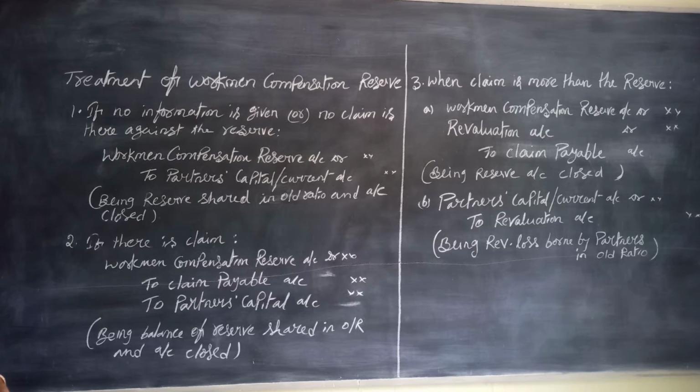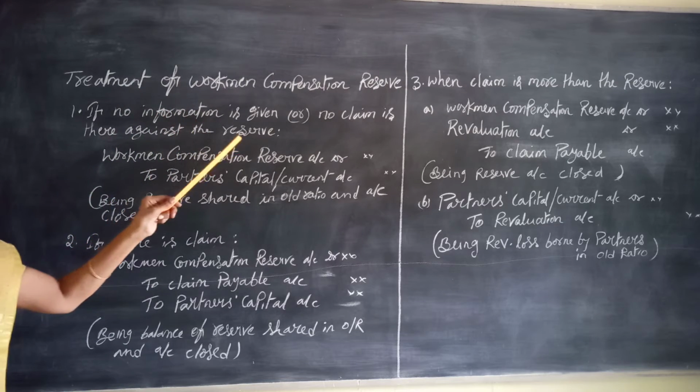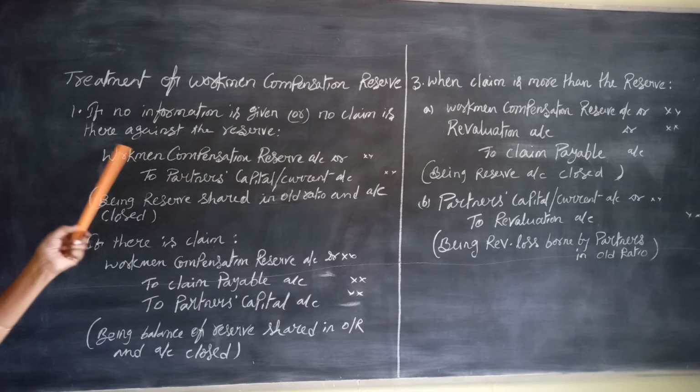In such a case, the firm has to pay compensation. So to meet foreseen or unforeseen liabilities, various provisions and reserves are created. Workman's compensation reserve is created to meet such liability which may arise in future.